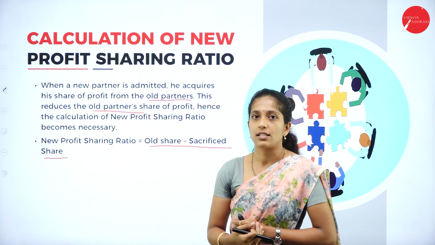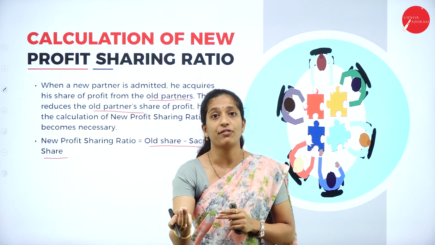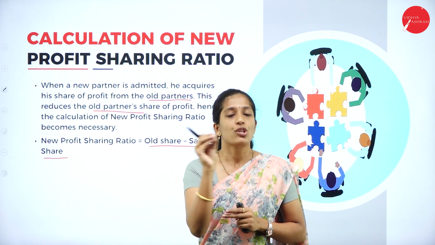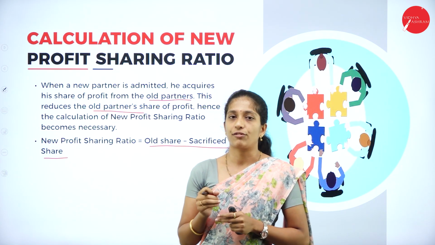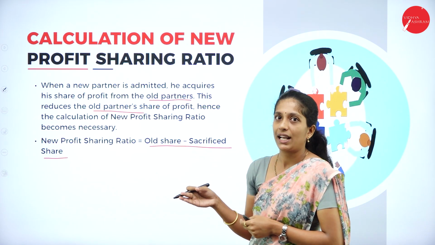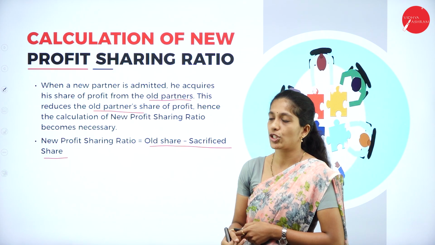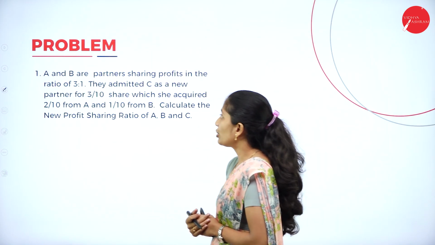Next is sacrificed share. How much the old partners have sacrificed to the new partner, that ratio is known as the sacrificed ratio. In order to calculate that, we should know the formula: old share minus sacrificed share. Now, go through the problem.